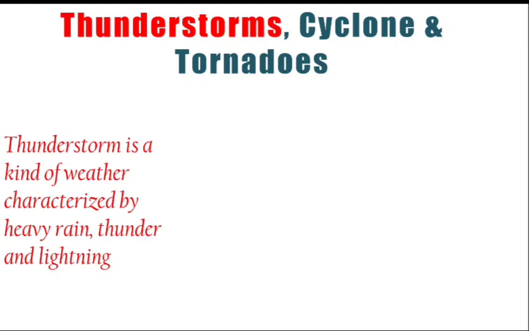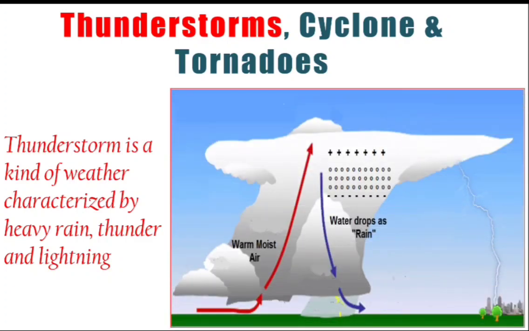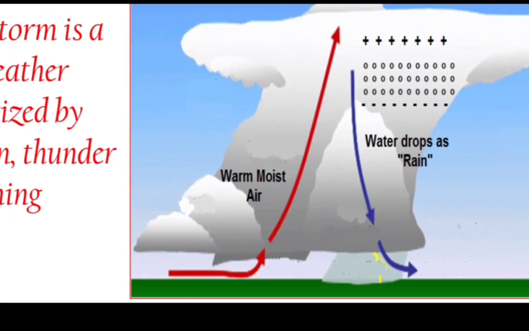Now, thunderstorms are a very common kind of event which occurs in hot and humid tropical areas like India. So, why and how do these thunderstorms form? Let us understand this concept.